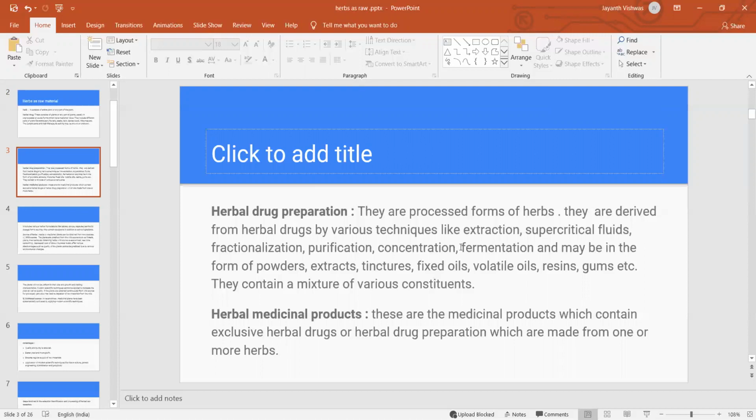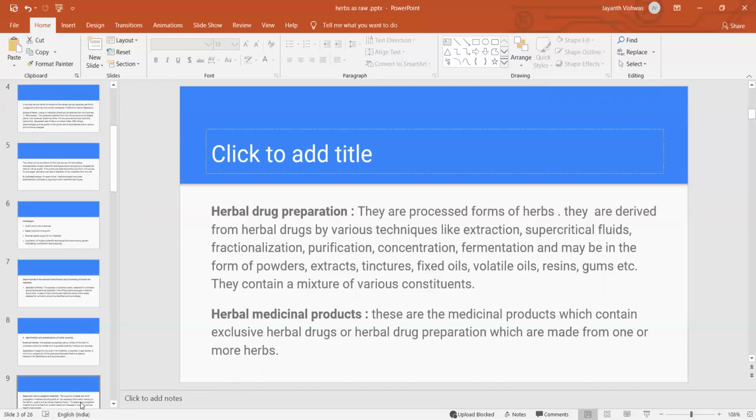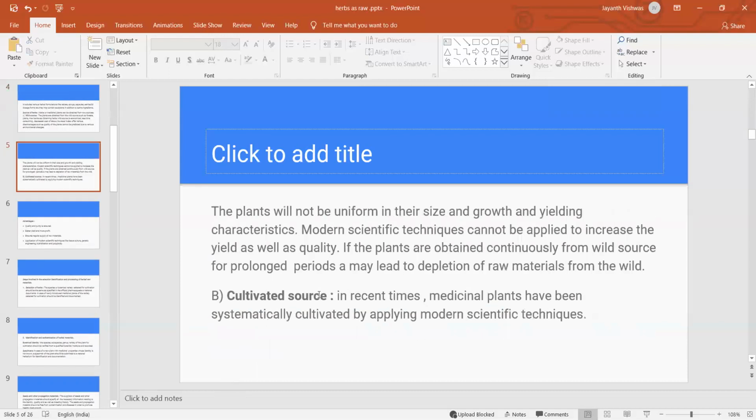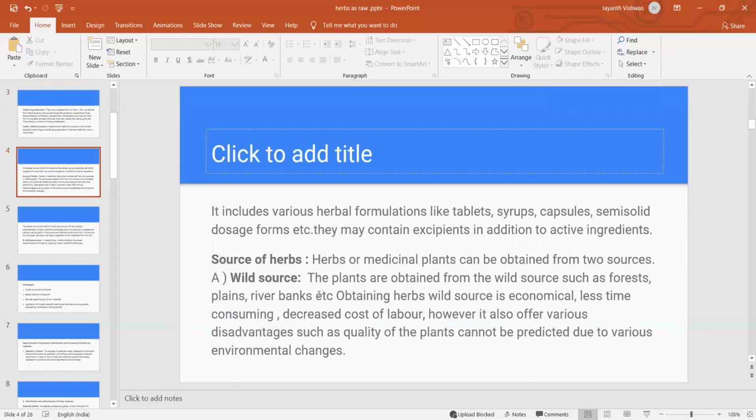So what is meant by herbal medicinal products? After making herbal drug preparation, we can make herbal medicinal products which contain exclusively herbal drugs or herbal drug preparations, made from one or more herbs. Sometimes we can use a single herb, sometimes a combination of herbs.